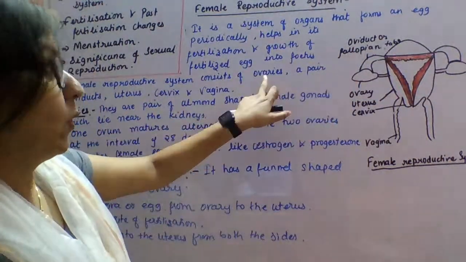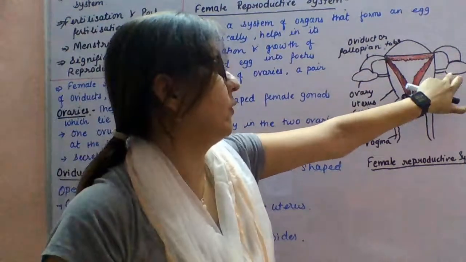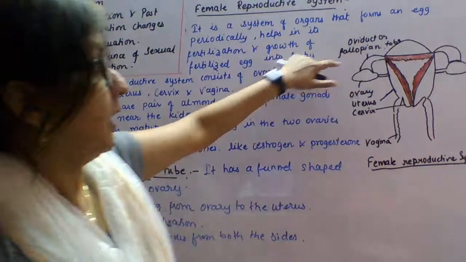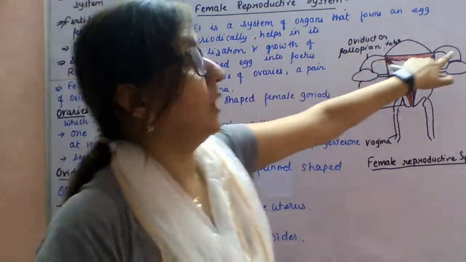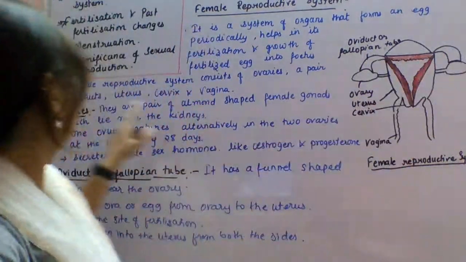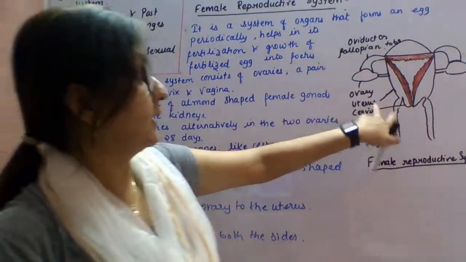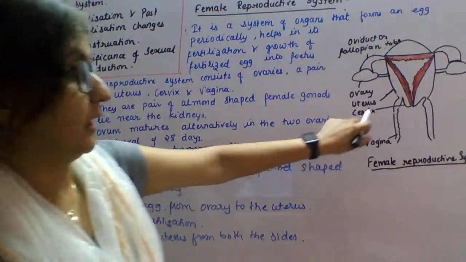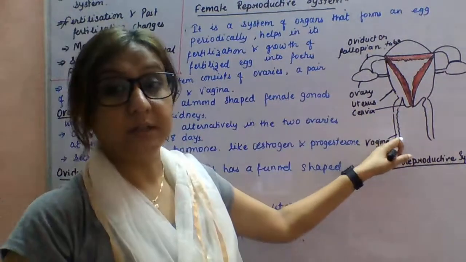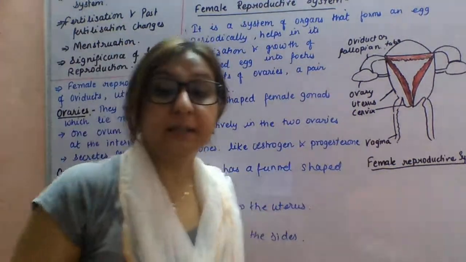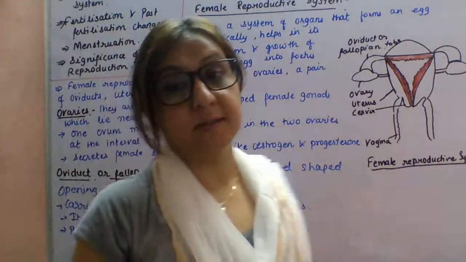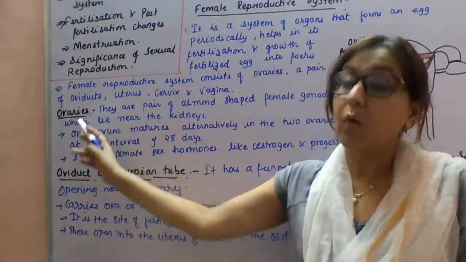First, these are the ovaries. The two ovaries are present here, and a pair of oviducts or fallopian tubes is also present here. Next, the uterus. You can see the uterus here, and next the cervix and vagina. Here the cervix is present and here the vagina is present. Now we will discuss each and every part of this female reproductive system. First, we will start with the ovaries.